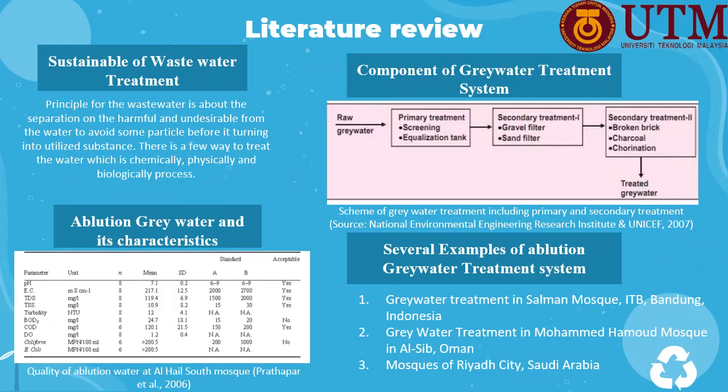So, moving on to the literature review. First in the literature review is the sustainability of wastewater. The principle of wastewater treatment is about separating the harmful and undesired substances from the water so that they can be avoided, with some particles turned into usable substances. There are a few ways to treat the water, which are chemical, physical and biological processes.